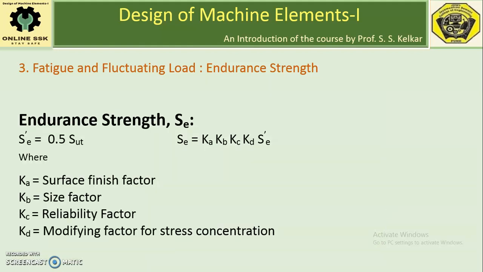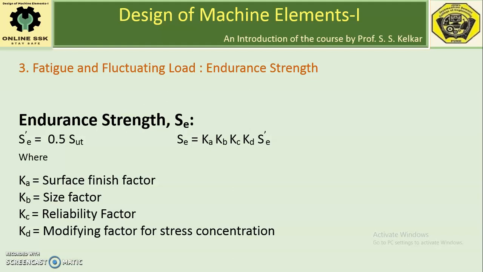Here, instead of finding out the endurance limit using R.R. Moore's rotating beam testing machine, the endurance limit is calculated with the help of approximate calculation.